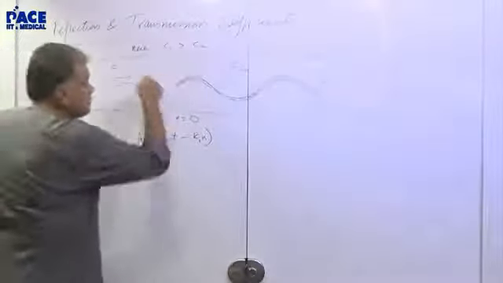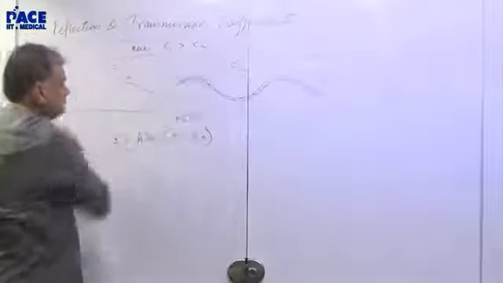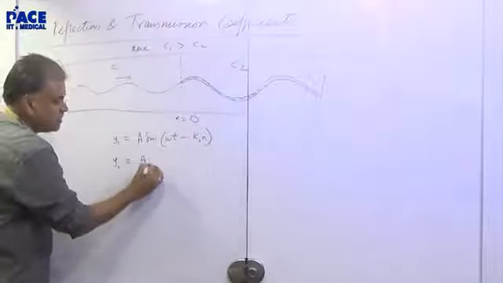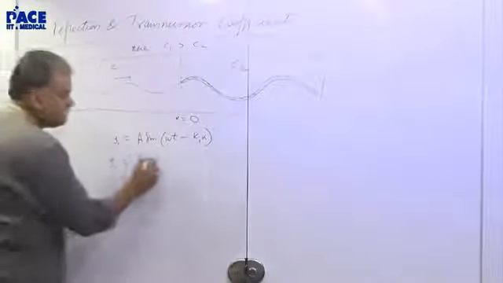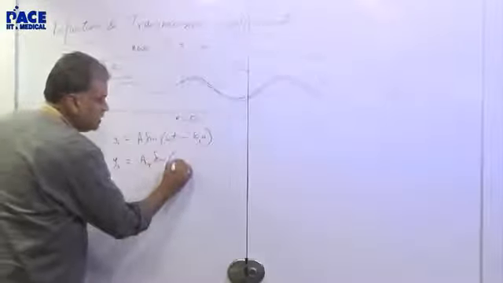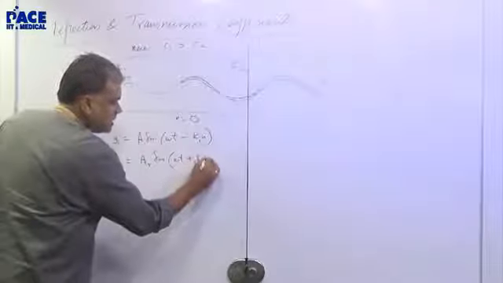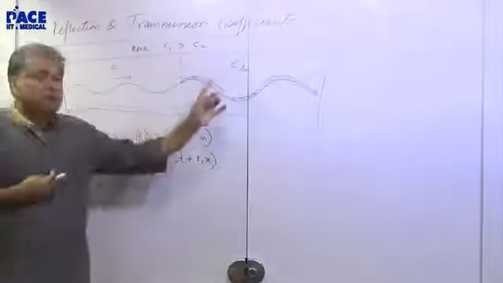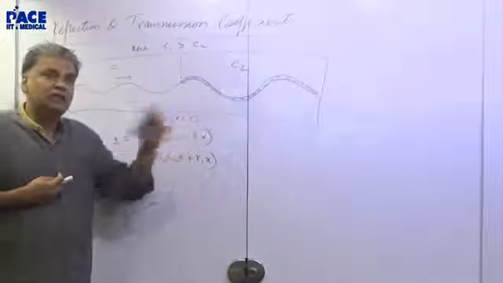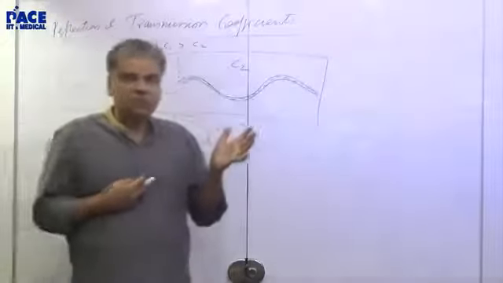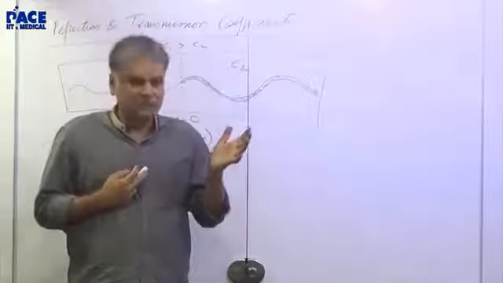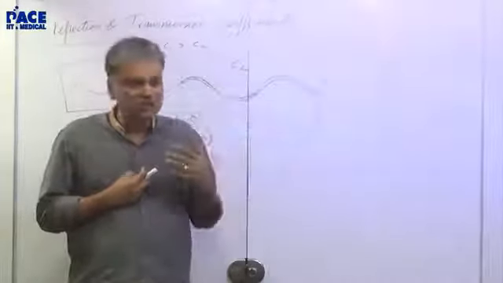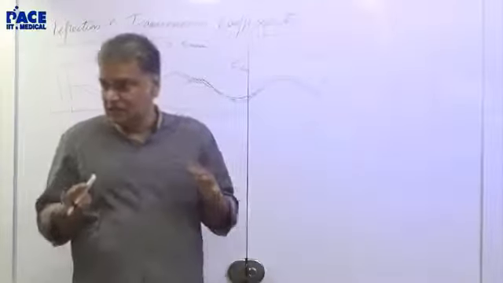Now this wave goes, some of it will be transmitted, some of it will be reflected. So the reflected wave, what is the amplitude? Well, that's what I want to find out. I do not know. AR sine omega t plus k1x. Right? We are actually on to that idea of why does the phase change happen. So right now I do not know what phase change is. Let's pretend that. I did tell you that you should take a phase change whenever you reflect from a denser medium, etc. That's the idea we are trying to discover now.